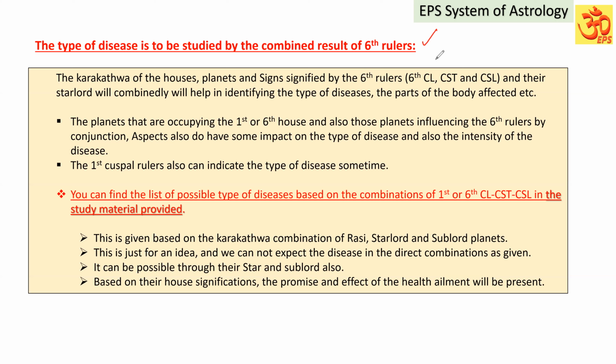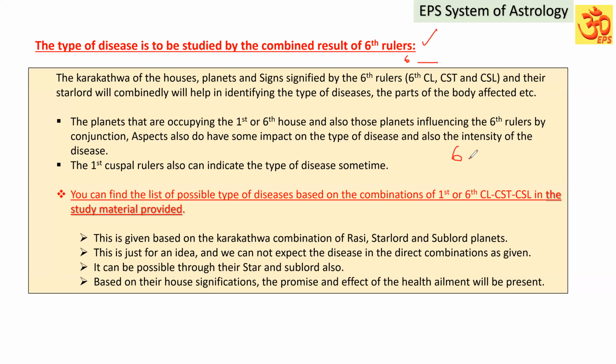The thing is, the type of disease is to be studied through the 6th rulers, and of course, Lagna rulers also have to be studied. The Karagatva of the houses, planets, and signs signified by the 6th ruler, 6th lord, 6th star lord, and 6th sublord, and their star lord will combinedly help in identifying the type of diseases and parts of body affected.